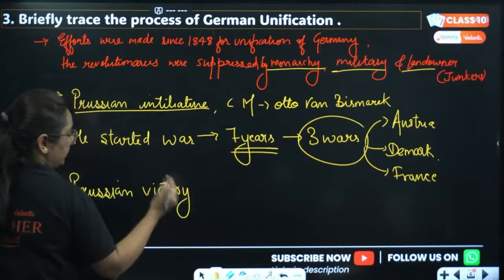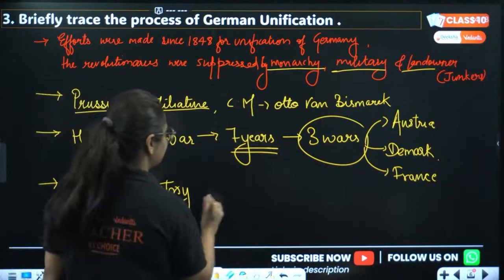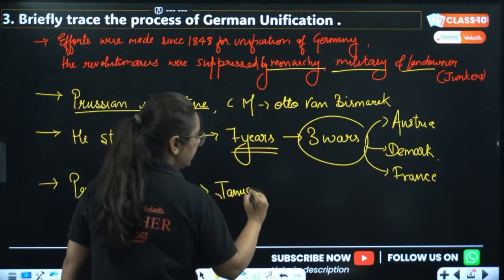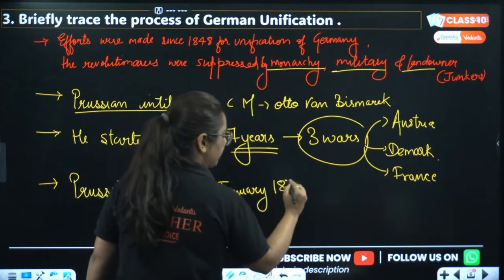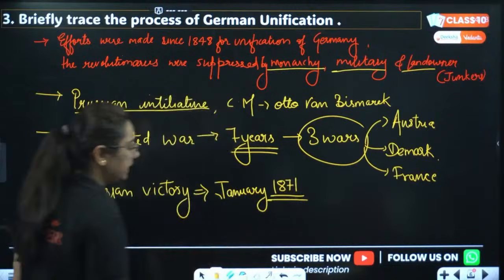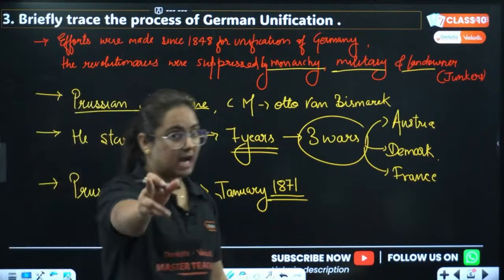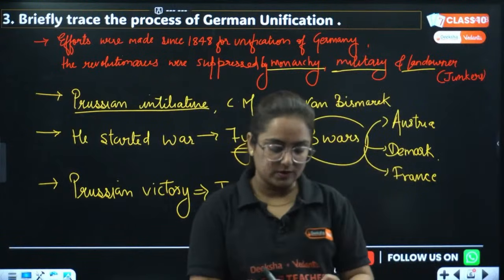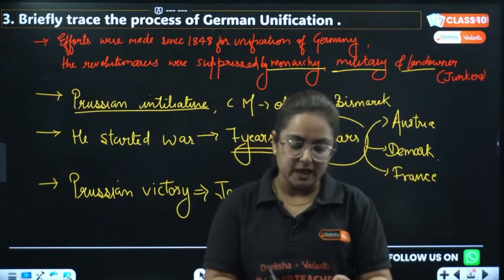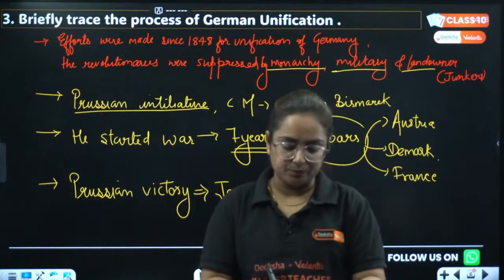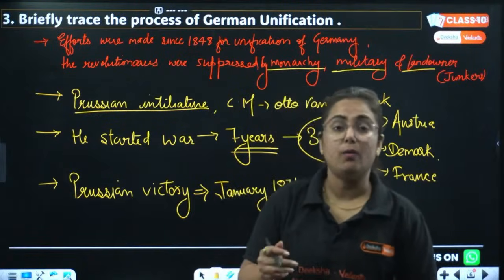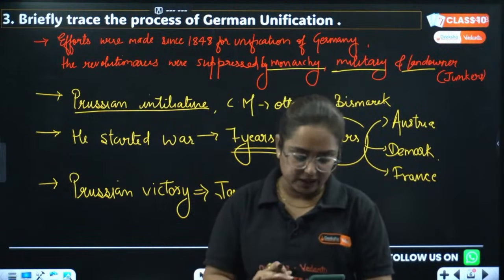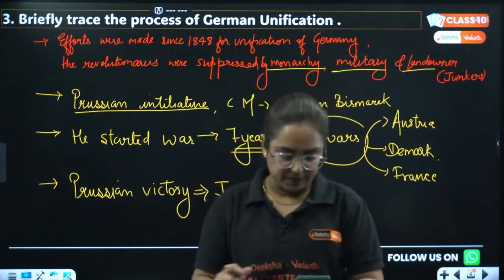At the Hall of Versailles, everyone met in January 1871, and the Prussian king. Now, who will answer the king? Let me see who is going to answer that, because I want to know from you guys: in 1871, who became the emperor of Germany? Tell me. Let me see.